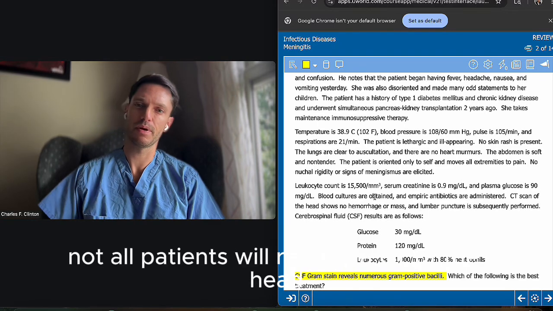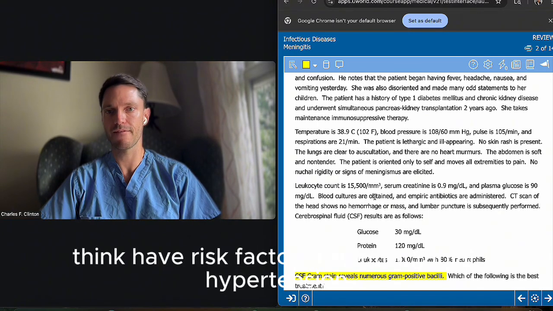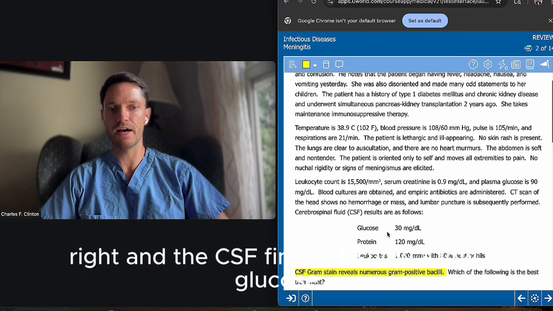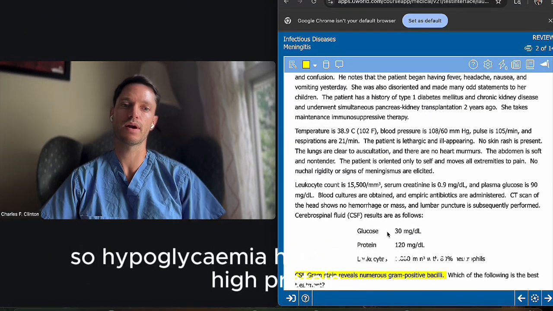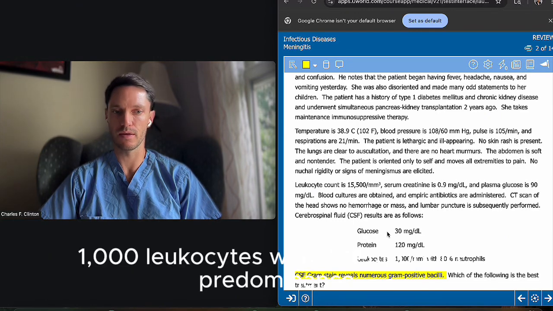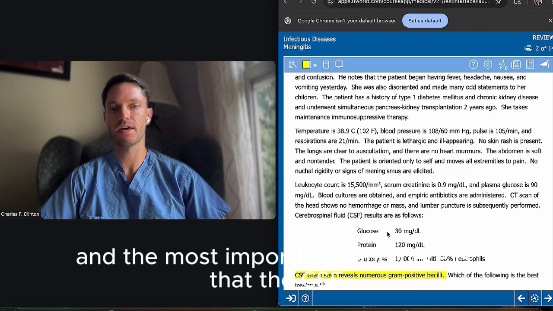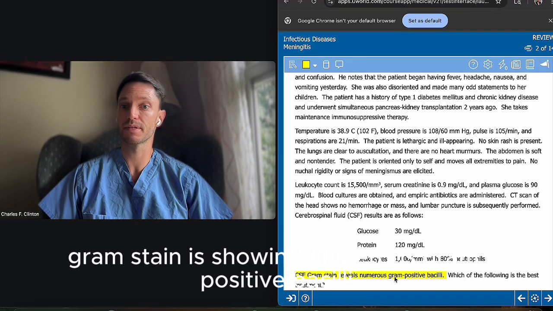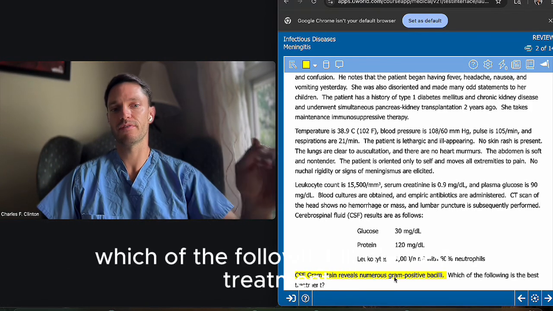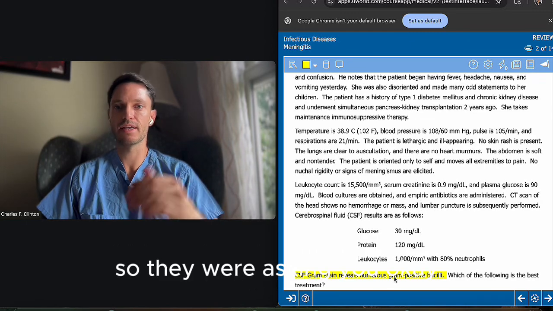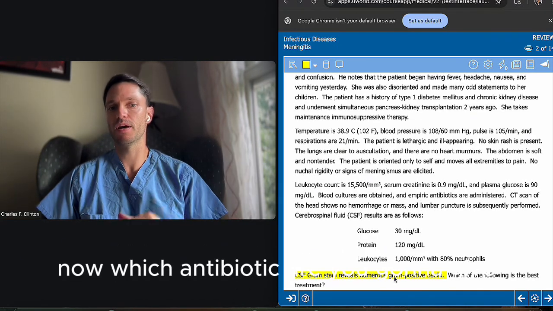Not all patients will require a CT of the head, only those that you have risk factors for intracranial hypertension, right? And the CSF findings show a low glucose, so hypoglycorrhachia, hyperproteinorrhachia or high protein, and also 1,000 leukocytes with a neutrophilic predominance. And the most important thing here is that the CSF gram stain is showing numerous gram-positive bacilli. So then they are asking which of the following is the best treatment. So they were asking you, okay, these are all the findings. Now, which antibiotic are you going to give?